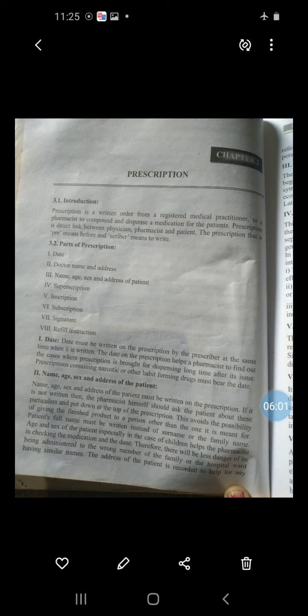This information avoids the possibility of giving the finished product to a person other than the one it is meant for. Always the patient's full name must be written on the prescription instead of the surname or family name, because there are chances of more than one person having the same initial and surname. Therefore, instead of writing the surname or initial, always the full name is written.